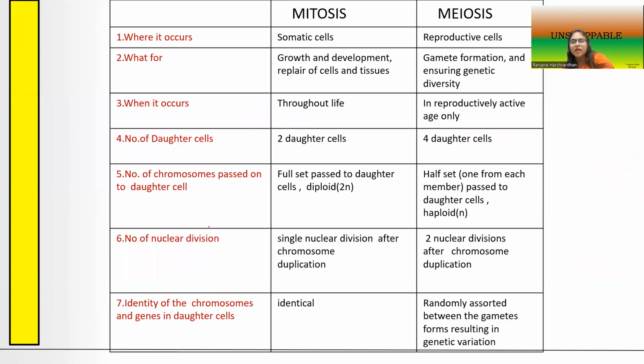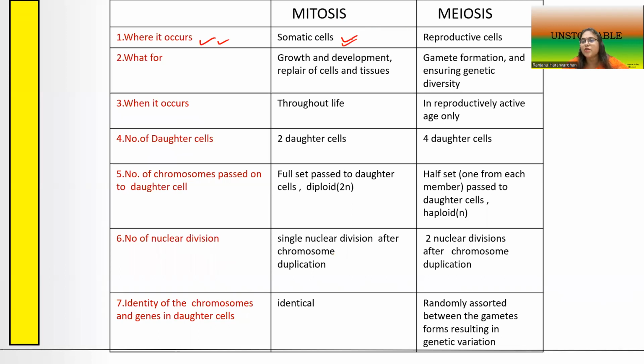Some members also show meiosis, but most show mitosis, a process of division that takes place in all kinds of cells except viruses, and usually in all the somatic or body cells. You can take a screenshot of this particular slide, children, which shows the differences between mitosis and meiosis.